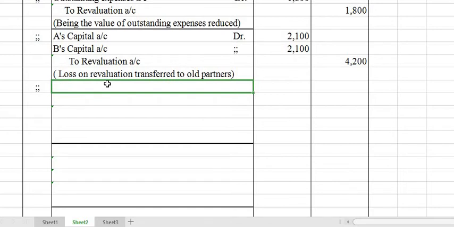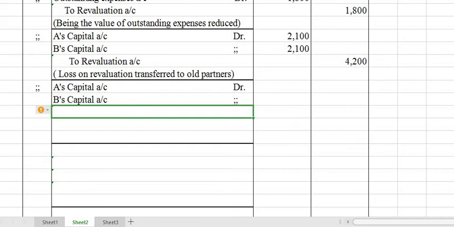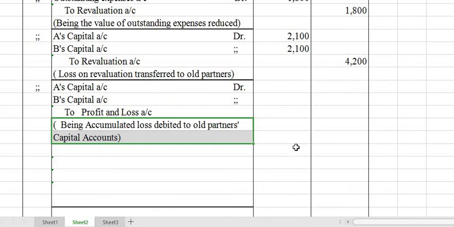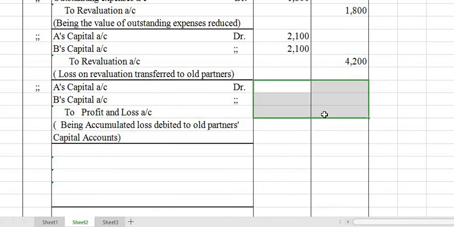Accumulated loss was there, sharing of accumulated loss. What is the journal entry? It will be shared among the old partners. So A's capital debtor, B's capital debtor to profit and loss account. Being sharing of accumulated loss in their old ratio. Then we will write the amount.